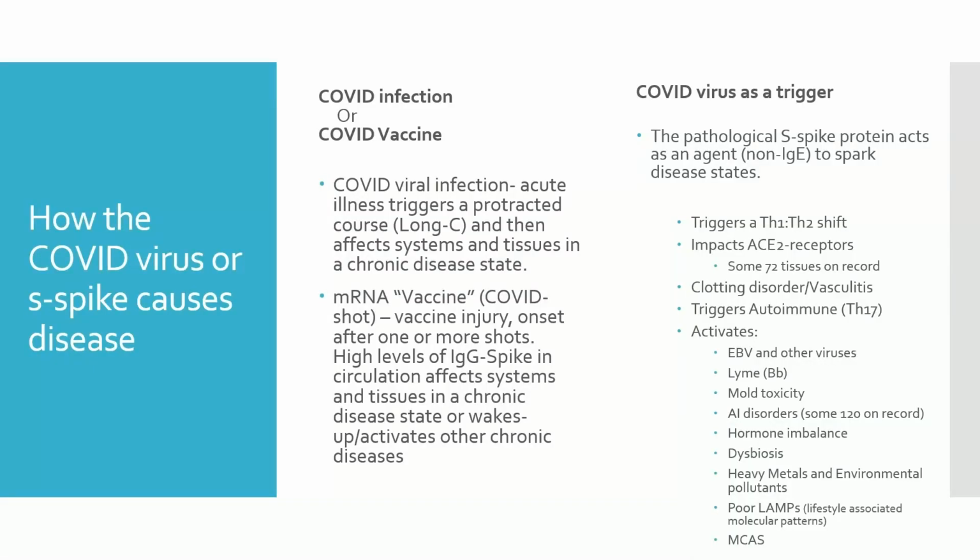And it can activate a number of stealth infections, Epstein-Barr and CMV, for example, Lyme, Bartonella, Babesia, mold toxicities, autoimmune disorders, some 120 to 125 on record. It can disrupt hormone balance. It can cause dysbiosis, and heavy metals and environmental pollutants are also things that it can act upon. Poor LAMPs, lifestyle associated molecular patterns, and PAMPs and DAMPs for that matter, and of course MCAS, mast cell activation syndrome.